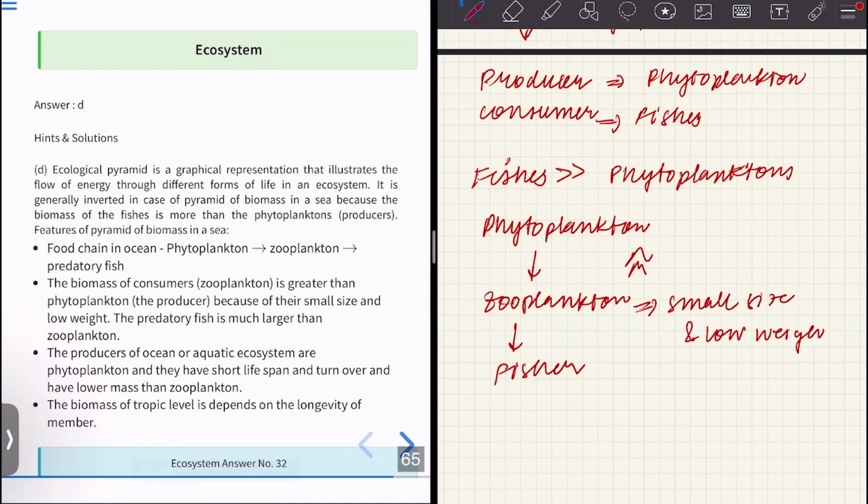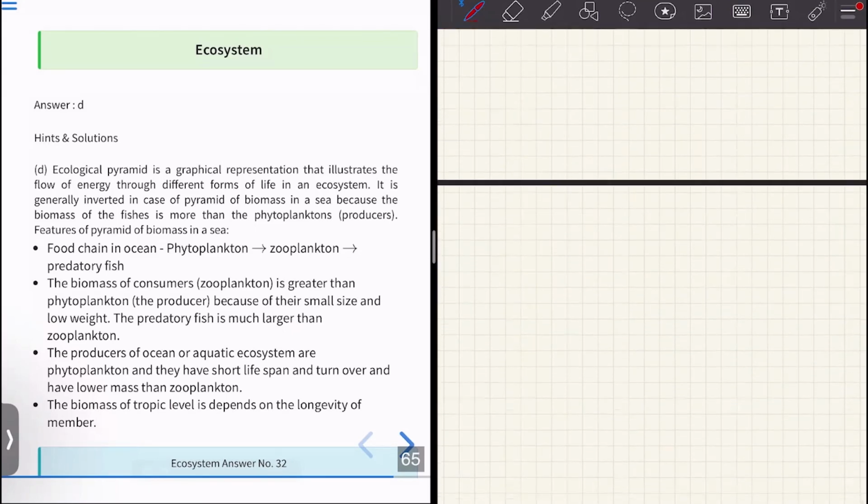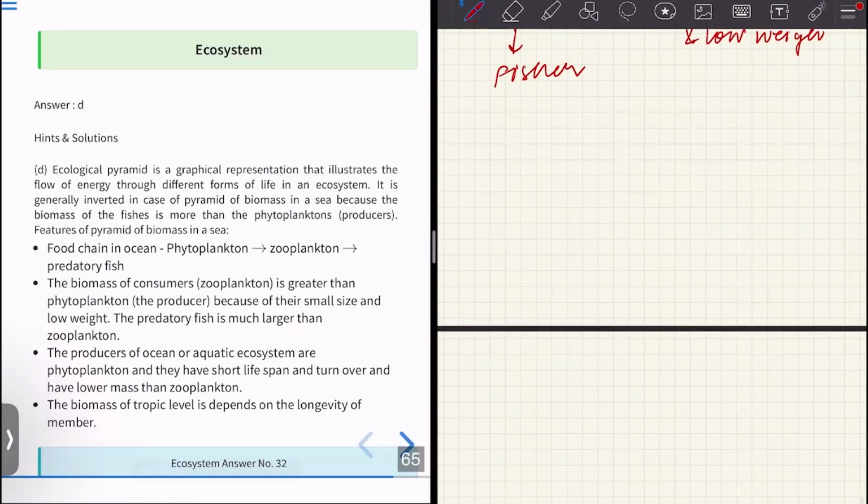The producers of aquatic systems, phytoplanktons, have a short lifespan and turnover. So how does the biomass of a trophic level depend? It actually depends on the longevity of the member.